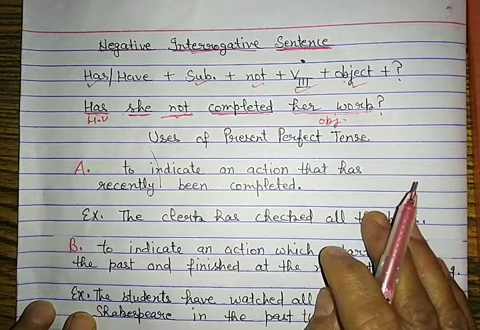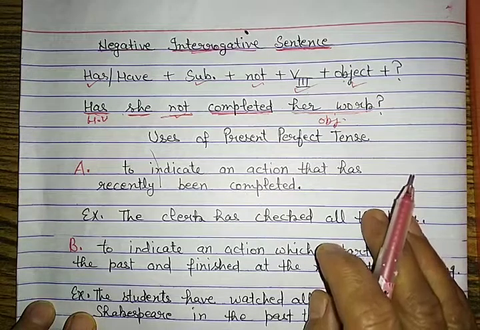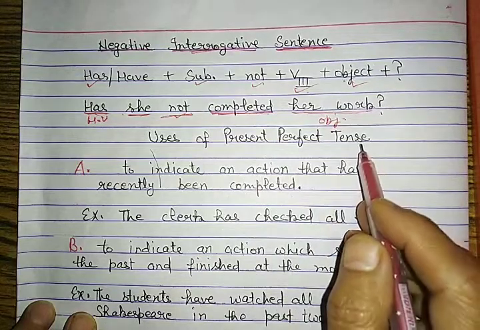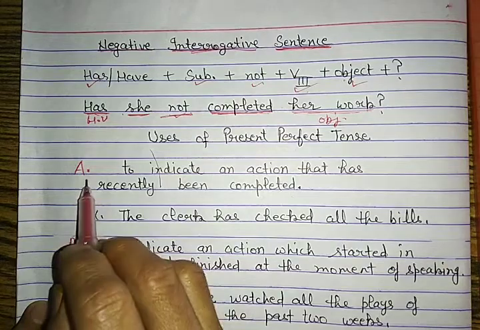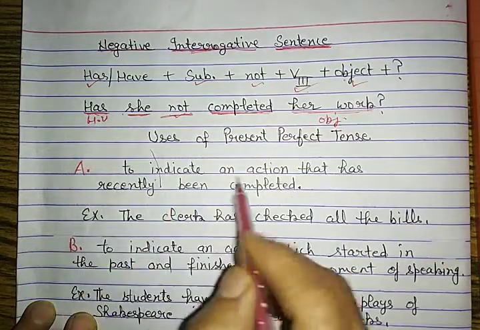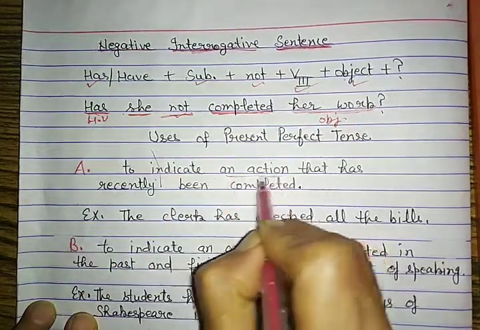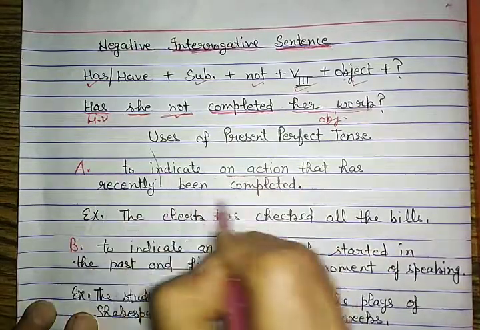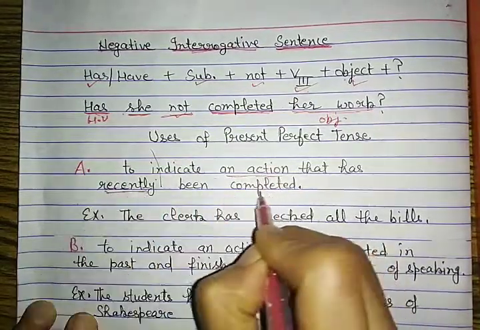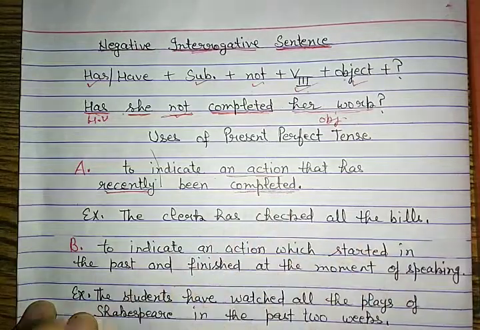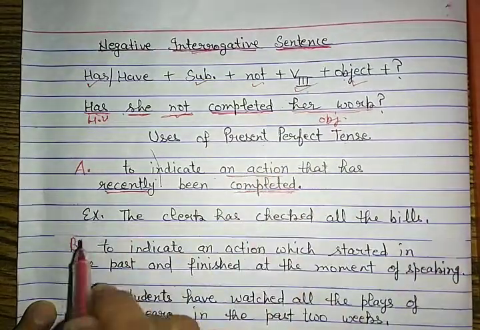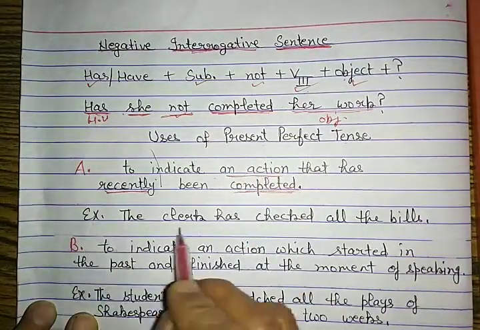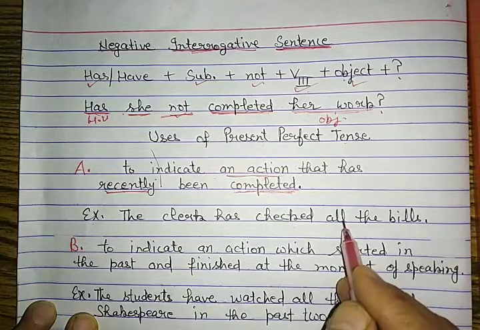Now we will see what is the use of present perfect tense, where it is used. So the first point is to indicate an action that has recently been completed. Recently completed, जो अभी अभी खत्म हुआ है. In that sentence we use present perfect tense. The example is, the clerk has checked all the bills.